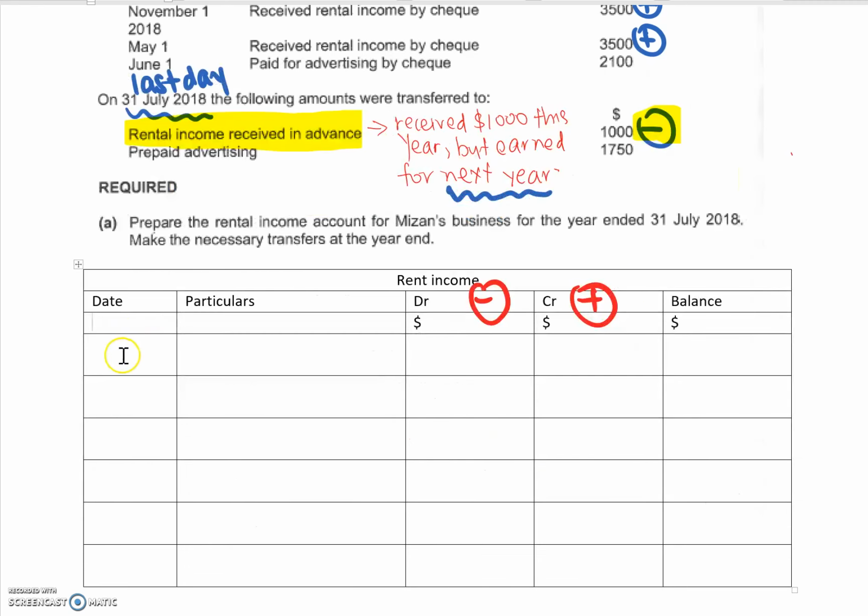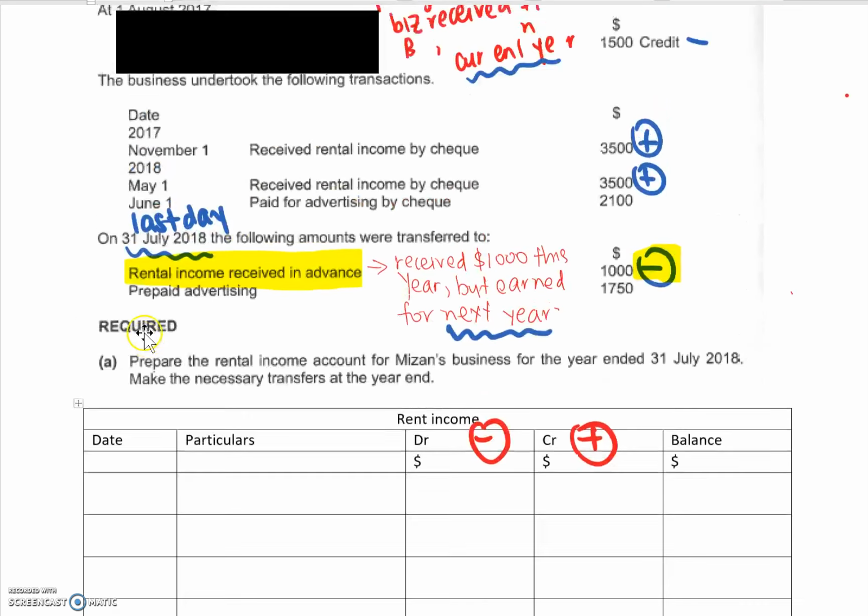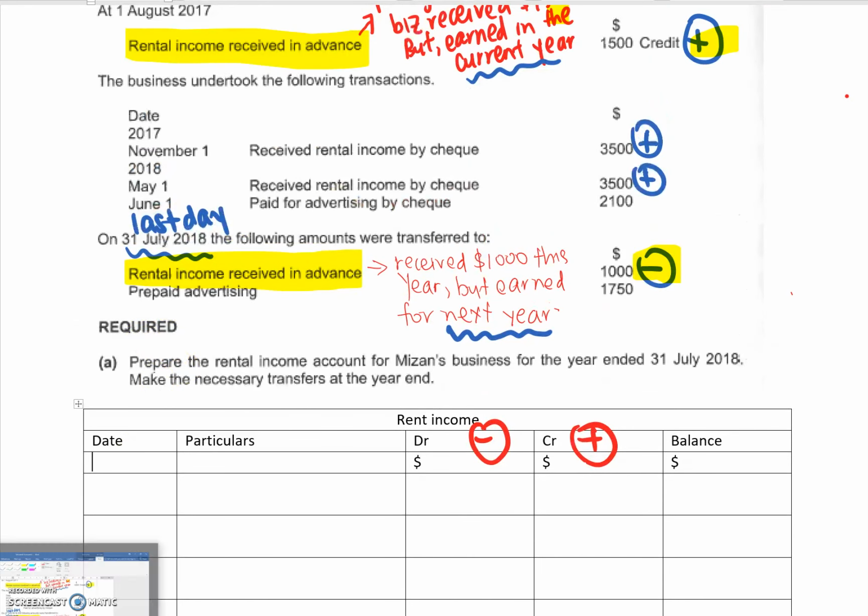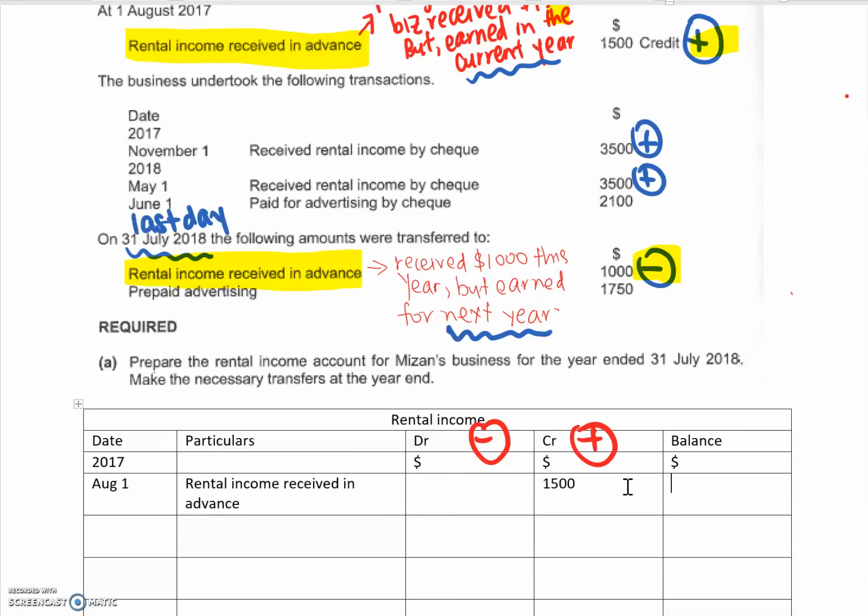With this, let's do our rent income account. On the first day of August 2017, August 1st, rental income received in advance. So I'm earning this in the current year, so add 1,500.